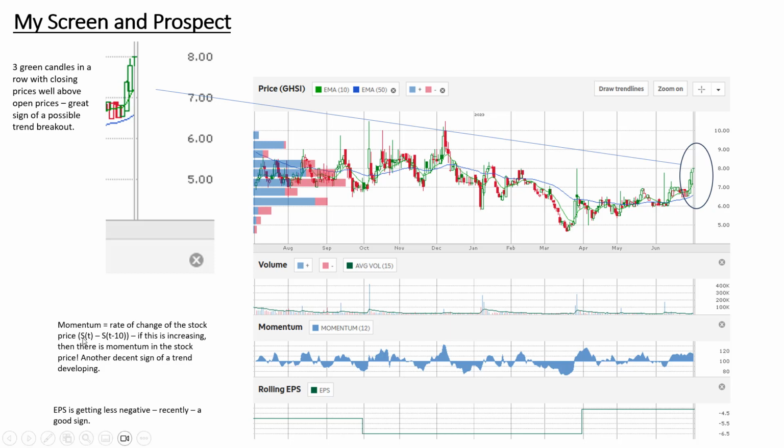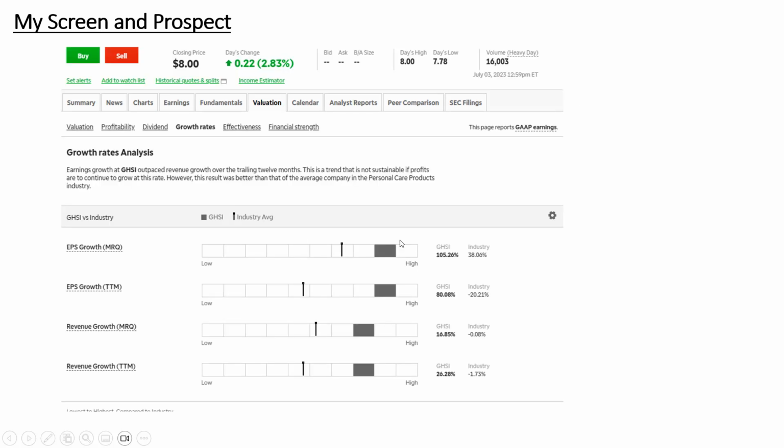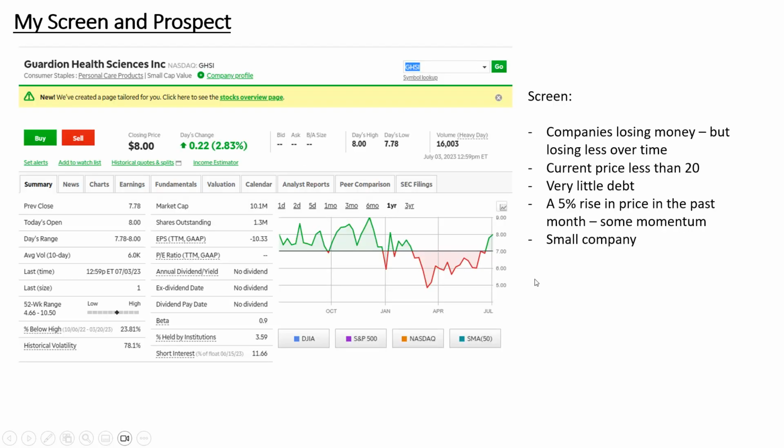So it's the stock price as of, say, now, minus the stock price as of, I think this is 10 periods ago. Actually, 12 periods ago. Okay, so it's giving me an indication as to the rate of change of the stock. Okay, and again, that's very positive. The rate of change is definitely in the right direction. So I feel the timing is good on this. And again, I like the fact that they have very little debt and the negative earnings are becoming less negative.